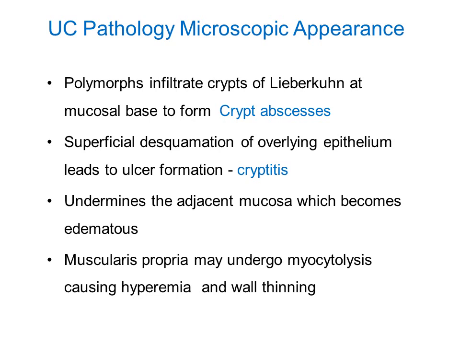You can see that polymorphs are infiltrating the crypts of Lieberkühn at the mucosal base, and they form crypt abscesses. Sometimes there is a superficial desquamation of epithelium leading to ulcer formation. The undermined adjacent mucosa becomes edematous, which is seen on endoscopy as pseudopolyp. Muscularis propria may undergo myocytolysis, causing hyperemia and wall thinning.